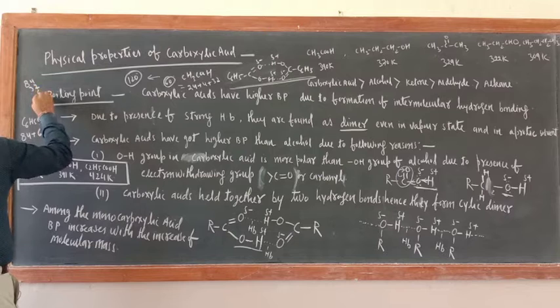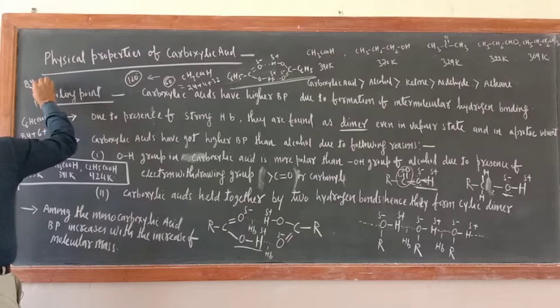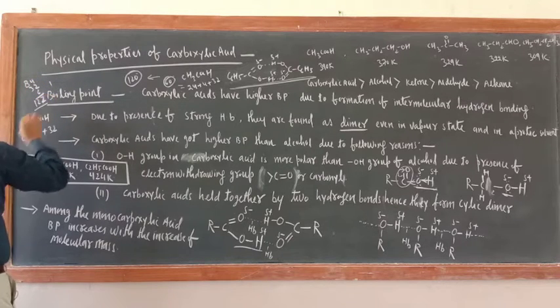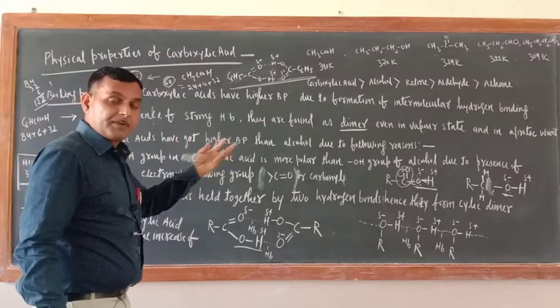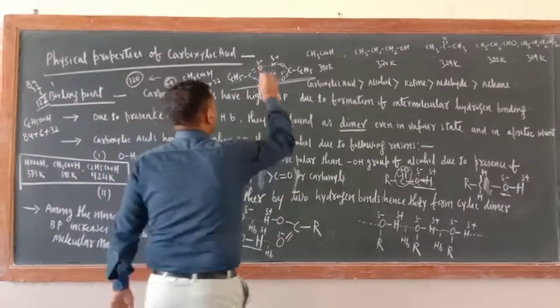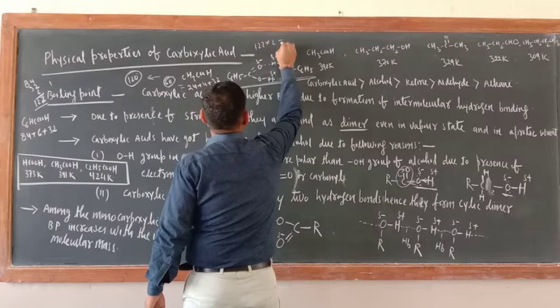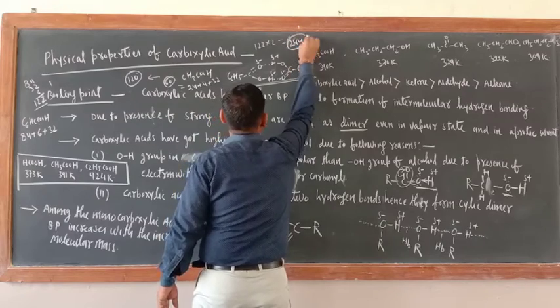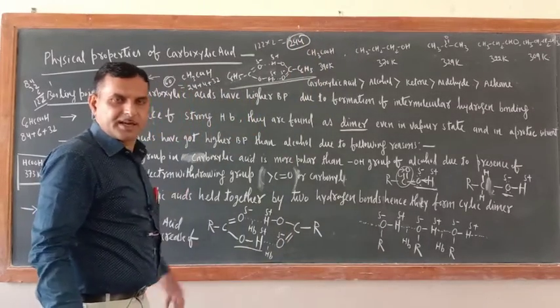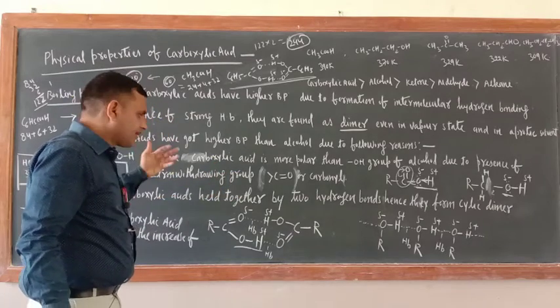So what is there? 122. 122 is the molecular mass of one molecule of benzoic acid. But just see, in vapor phase, its molecular mass is coming 122 into 2, means what is there? 244. Why? Because 2 molecules are associated, dimer. So this is the evidence of dimer formation.